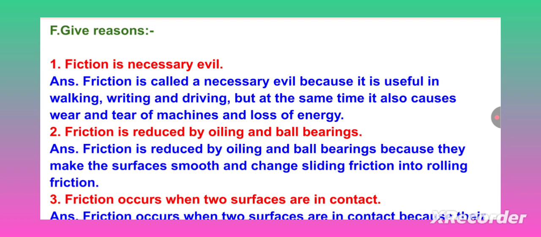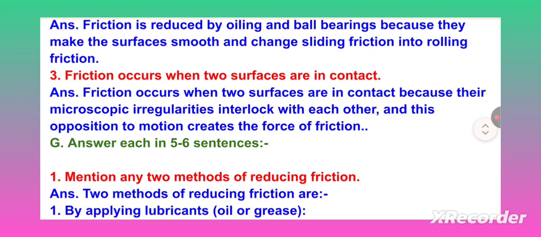Friction is reduced by oiling and ball bearings. Friction is reduced by oiling and ball bearings because they make the surface smooth and change sliding friction into rolling friction. Friction occurs when two surfaces are in contact. Friction occurs when two surfaces are in contact because their microscopic irregularities interlock with each other, and this opposition to motion creates the force of friction.